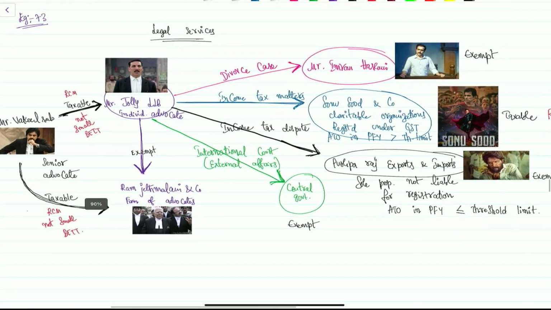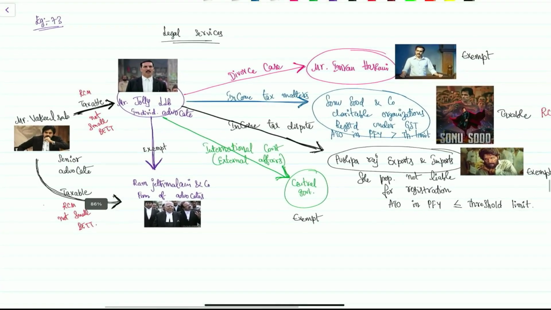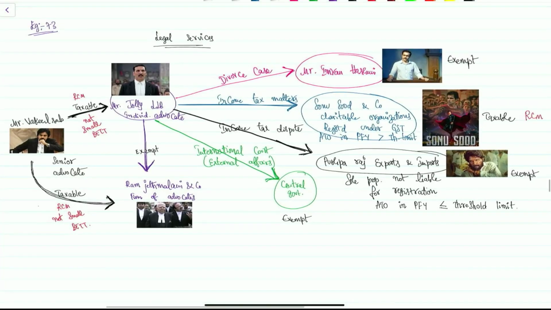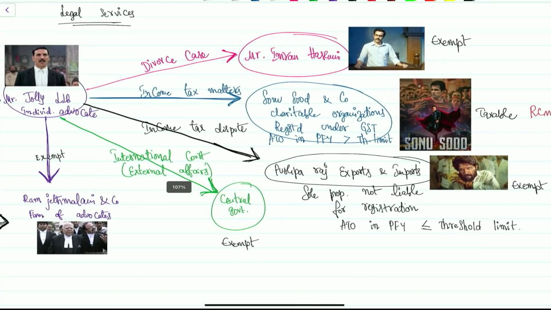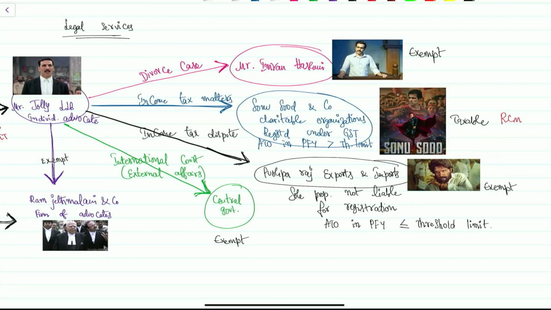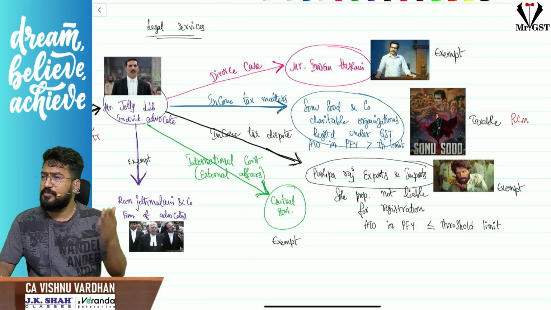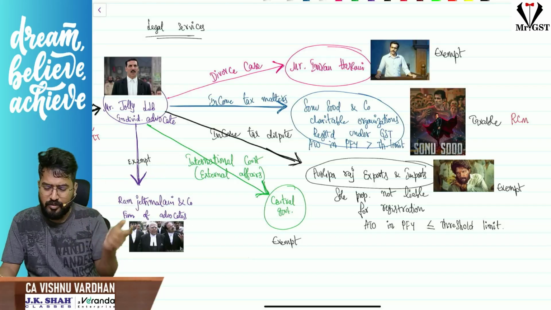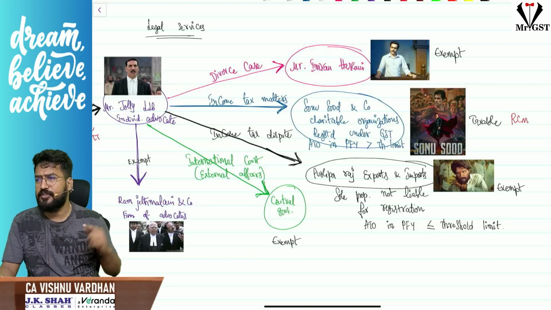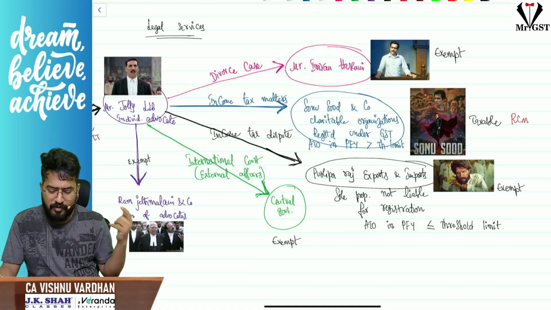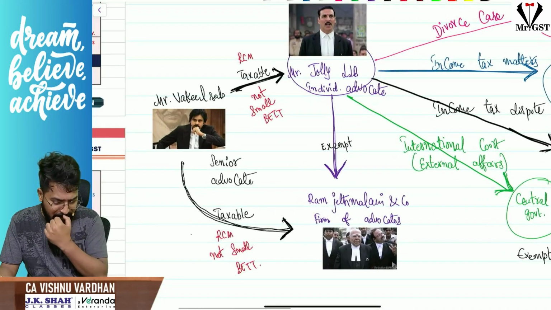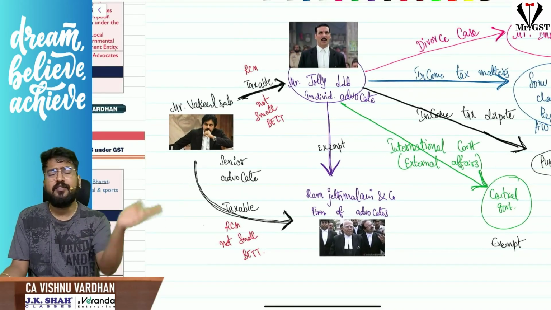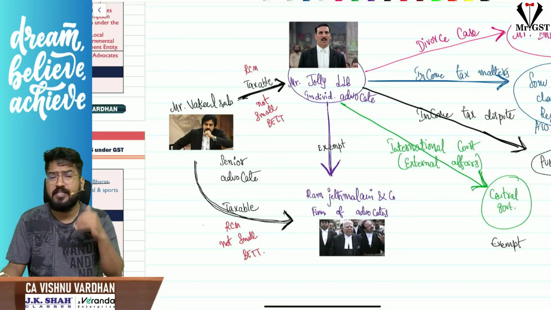So look at this. First of all, let us see this. You just focus on this first. Pause the video and just understand here. Sir, Jolly LLB, an individual advocate, is providing legal services to Imran Hashmi and Sonu Sood charitable organization registered under GST, whose aggregate turnover in the preceding financial year is exceeding the threshold limit. Pushparaj exports and imports, a sole proprietor not liable for registration, aggregate turnover in the preceding financial year not exceeding the threshold limit. To central government, to another firm of advocates. The only thing I want to highlight is that a senior advocate providing services to another advocate or firm of advocates cannot enjoy the exemption.